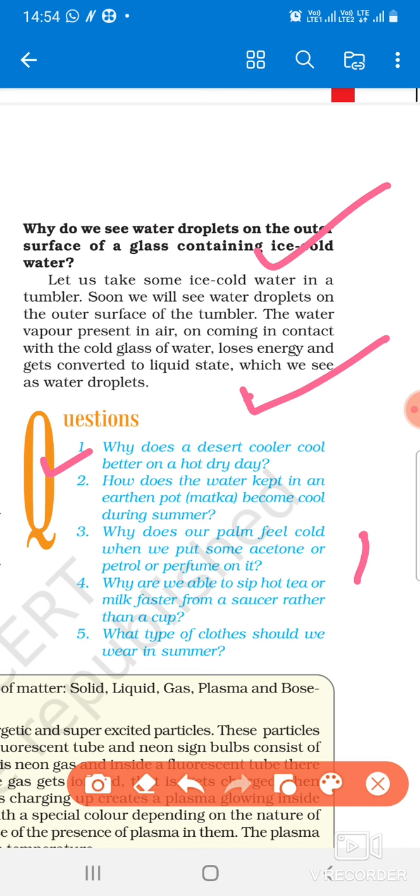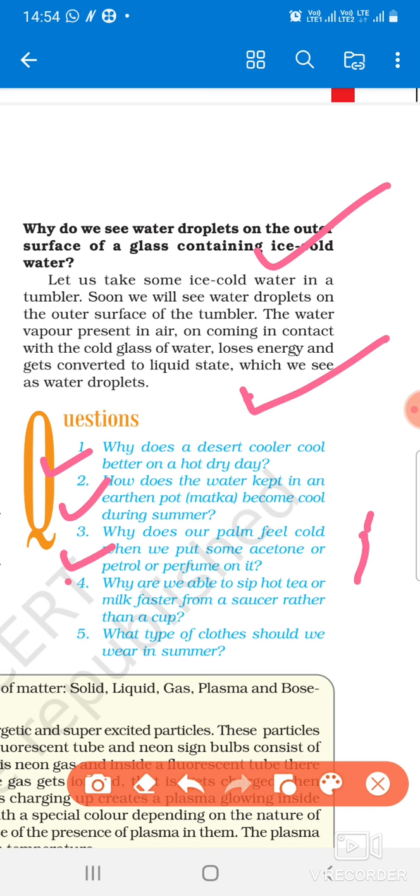Okay, how does the water kept in an earthen pot become cool? The matka becomes cool during the summer because it is made up of soil. There are holes between these soil particles. When we put water in the matka, the walls of the matka absorb water, and that water takes heat from the water stored in the matka to get evaporated, and this makes the water cool.